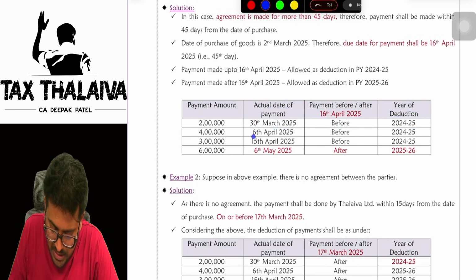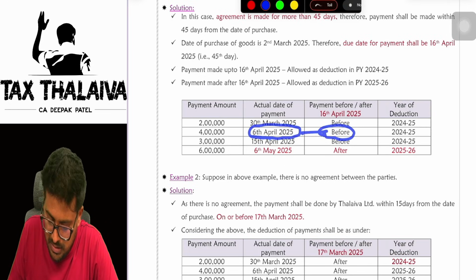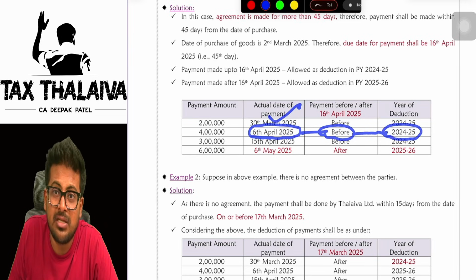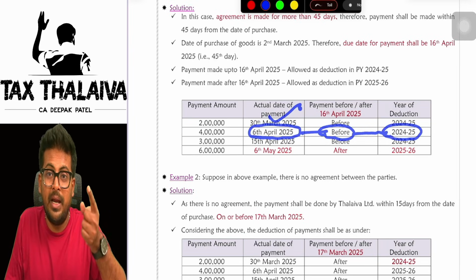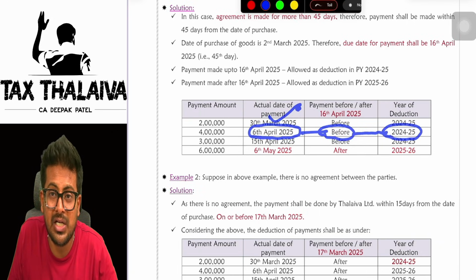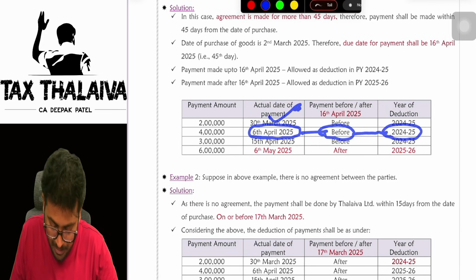Let's say in the next scenario, 6th April the payment was done. Is it before 16th April? Yes. But you are claiming the deduction in 24-25, sir. How is it possible? Because the 24-25 financial year ends on 31st of March 2025 itself. The payment is done on 6th of April 2025, which means the payment is done in the next year, 25-26. Why are you claiming the deduction in 24-25? Because the payment was done within 45 days. That is why we are claiming.